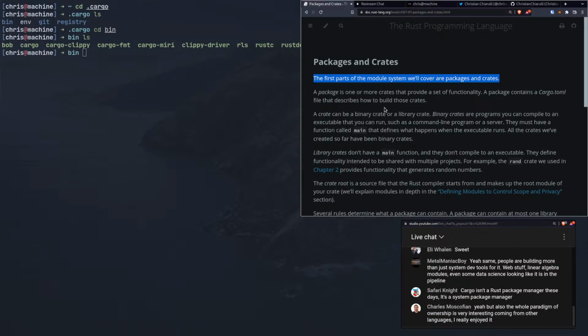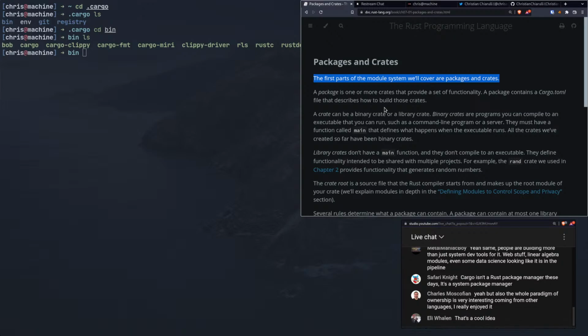The other thing I want to make is a web server. Now, obviously, I could do these things with Python, and I could do whatever. I could make a web server with Python or Go or something like that, right? But I want to learn Rust, so that's why I'm making these things with Rust.